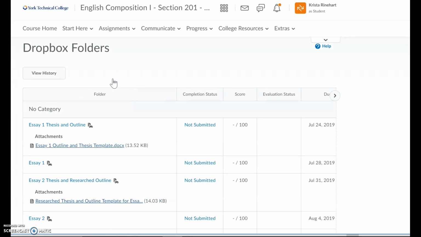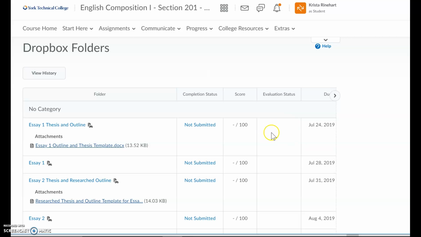In assignments, we're going to focus on Dropbox. This is where you're going to upload your assignments for the semester. You notice your due dates are already over here, and there are attachments to most of them that are templates you can use, especially for the outlines, okay? So this is a thesis and outline, and then this is an essay, which is your summary critique essay. When you submit them, it'll show that it's submitted. When I grade them, you'll see your score here.